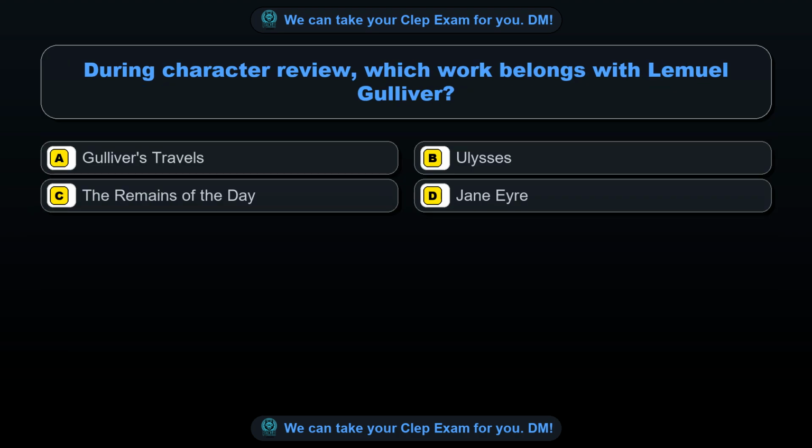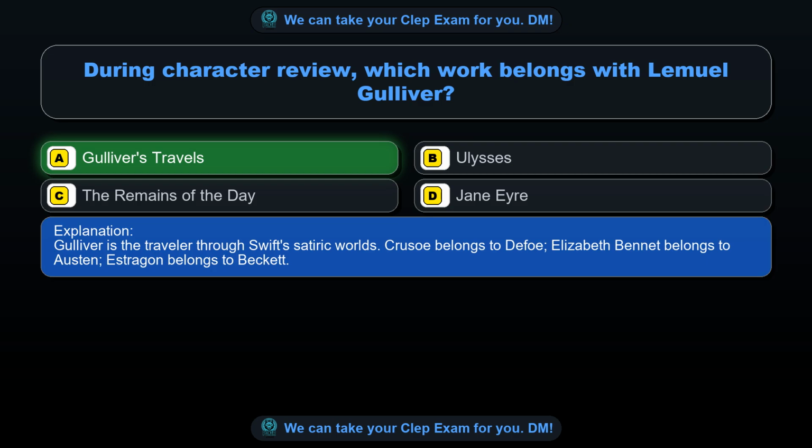Question 74. During character review, which work belongs with Lemuel Gulliver? Option A. Gulliver's Travels. Option B. Ulysses. Option C. The Remains of the Day. Option D. Jane Eyre. The correct answer is option A. Gulliver's Travels. Gulliver is the traveler through Swift's satiric worlds. Crusoe belongs to Defoe, Elizabeth Bennet belongs to Austen, Estragon belongs to Beckett.